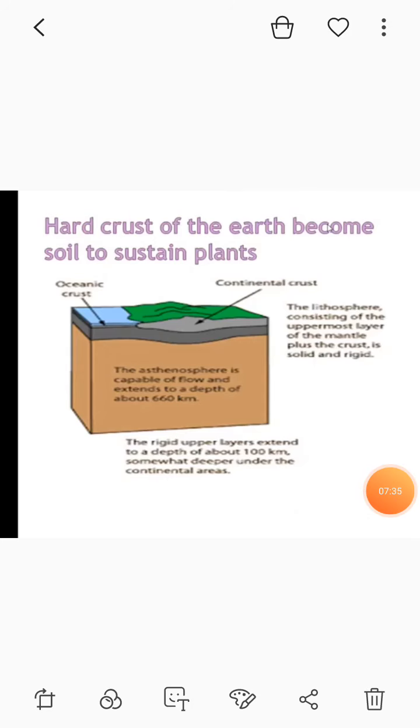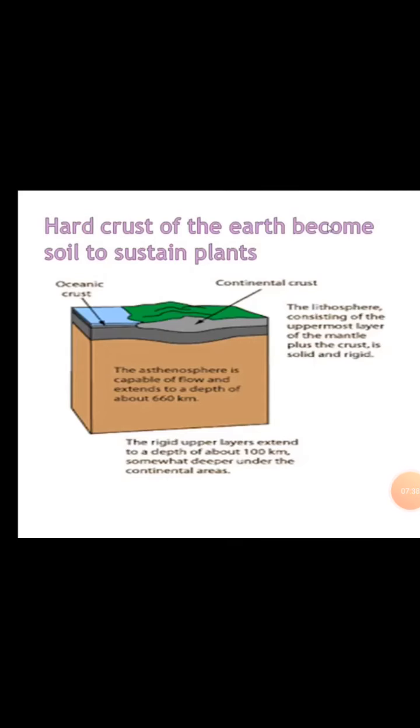The hard crust of the Earth becomes soil and supports plants. This is called the solid crust. See the picture. The blue color is the oceanic crust and the green and black color is the continental crust. The brown color is the asthenosphere, which is capable of flow and extends to a depth of about 660 km.